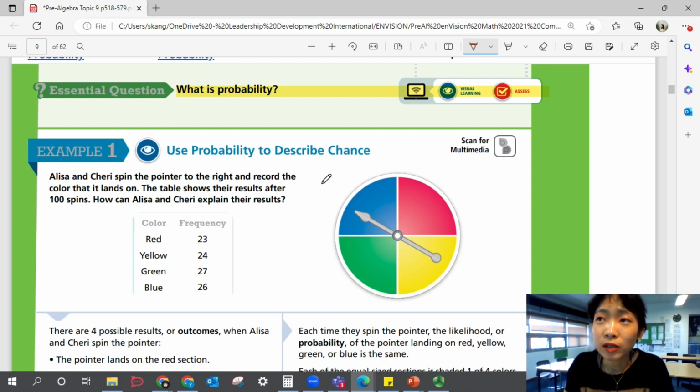Alright, let's look at example 1. Use probability to describe chance. Elisa and Cherry spin the pointer to the right and record the color that it lands on. The table shows their results after 100 spins. How can Elisa and Cherry explain their results? So they spun it 100 times. And this is the frequency of each color. So frequency basically talks about the number of times something happens. Okay, so they spun it 100 times and they got 23 red, 24 yellows, 27 greens, and 26 blues.